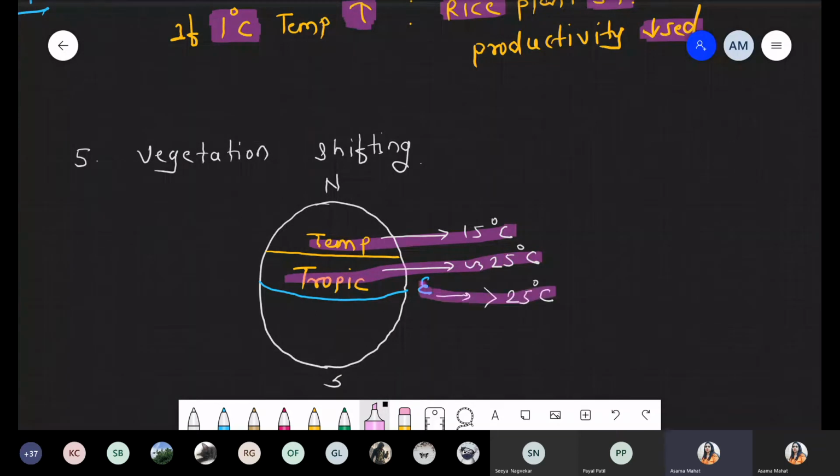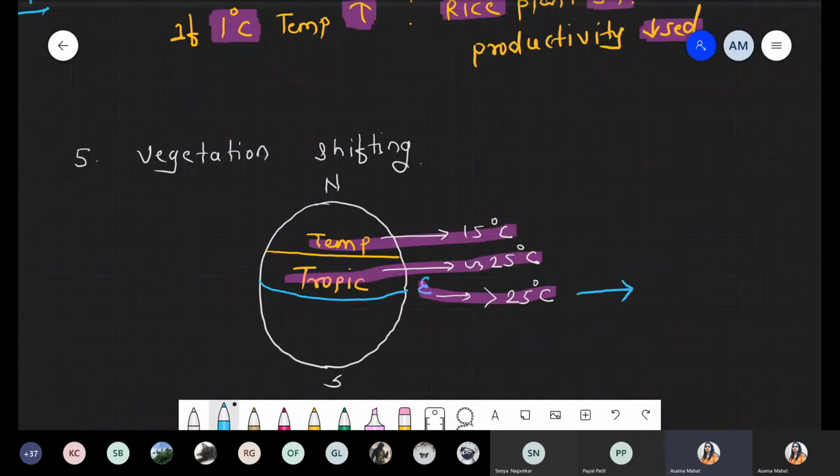It means that in each and every zone there is a specific type of plant species, because plants do not show migration. Migration is possible only in animals, because they show locomotion. But now what happens? Vegetation shifting means normally all the plants which can survive more than 25 degrees Celsius are present on the equator, right? But now what happened due to global warming?